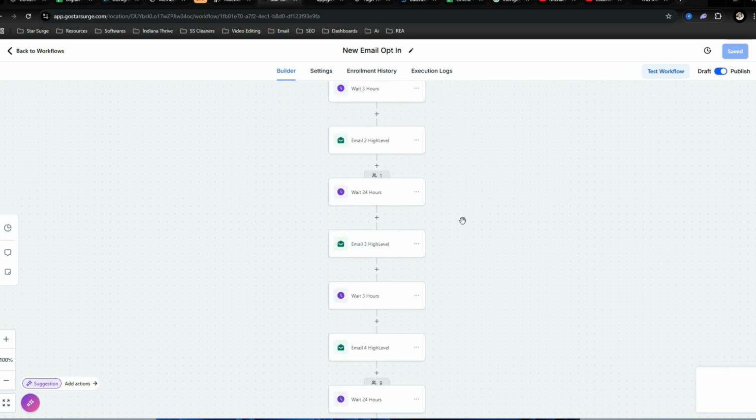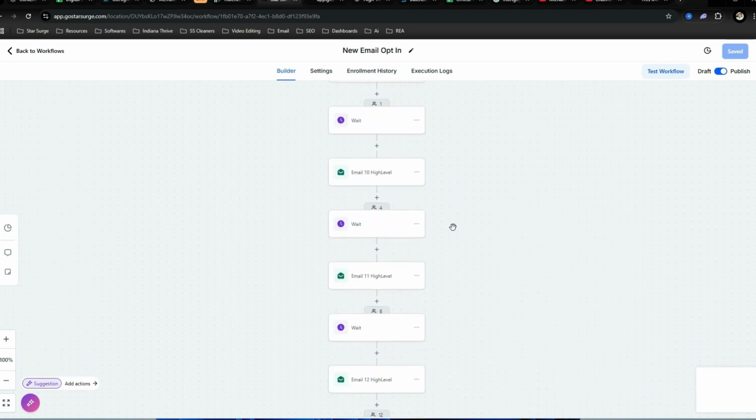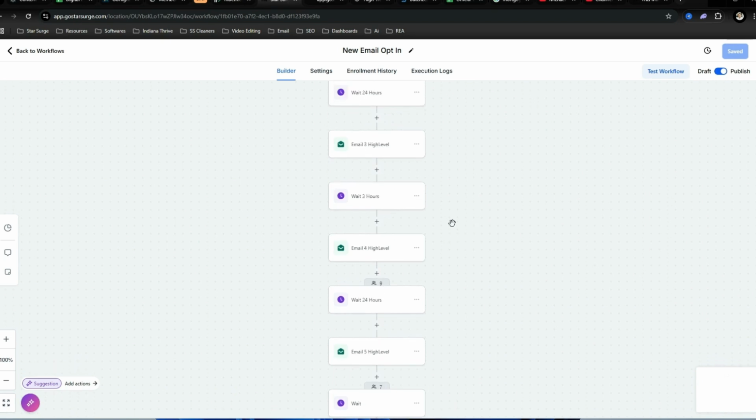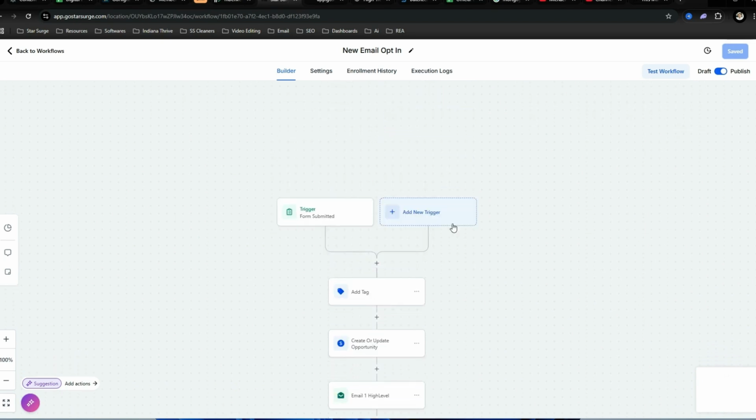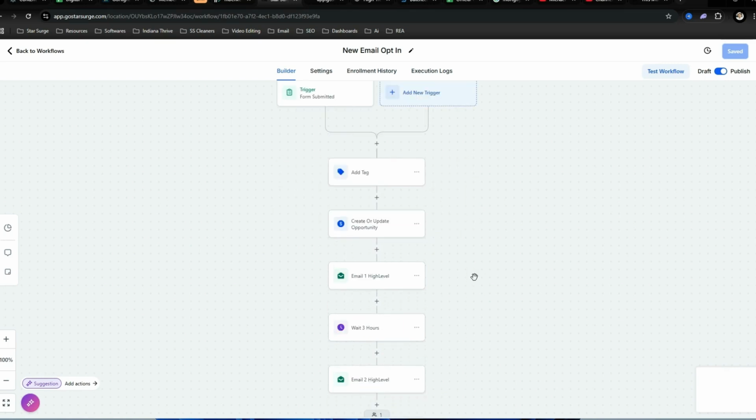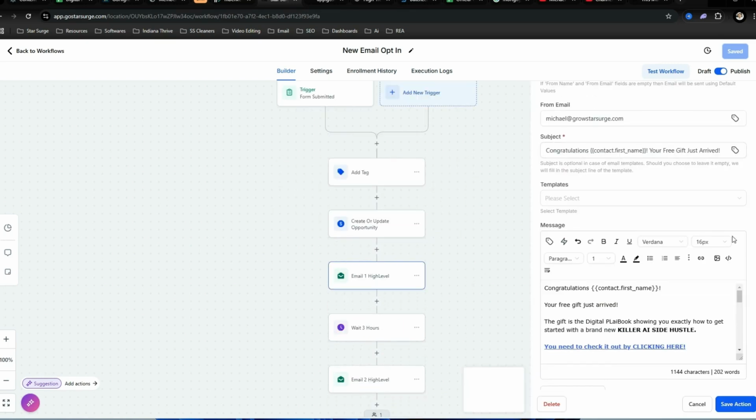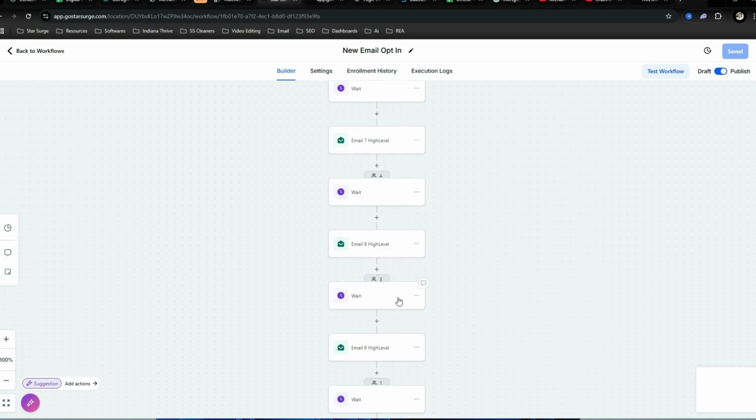And what this is: once someone enters their information on that opt-in page, they will get sent emails for the next 40 days, just giving them information about AI and your promotion of the tool. When someone clicks on this link, that's a bad example. Let's move down.